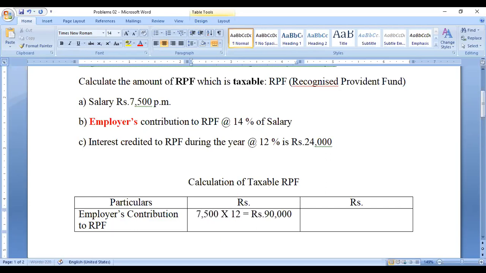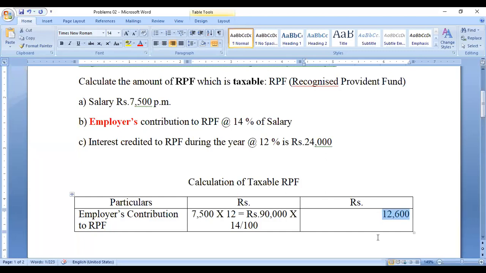On the 90,000, the employer contribution is 14 percent, 14 divided by 100. How much is contributed? 90,000 into 14 divided by 100 comes to 12,600. So 12,600 is paid to the employee's account, the worker's account, in the provident fund account. So this amount is contributed, and we will take it.